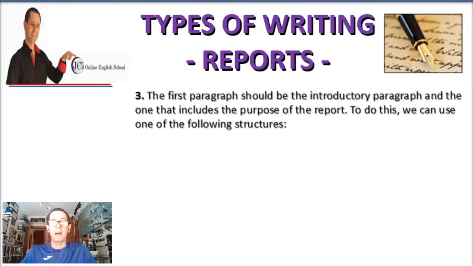The first paragraph, as in the essay, should be the introductory paragraph. That is quite logical. And the one that includes the purpose of the report, an introduction. To do this, we can use one of the following structures.